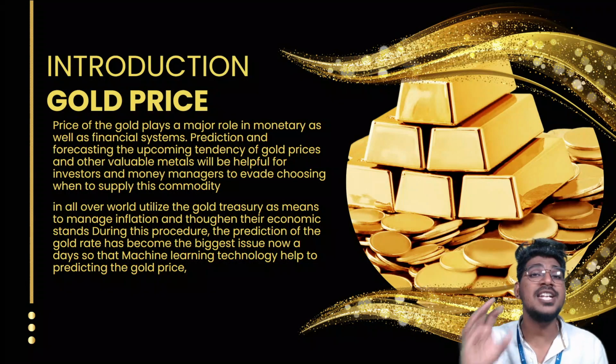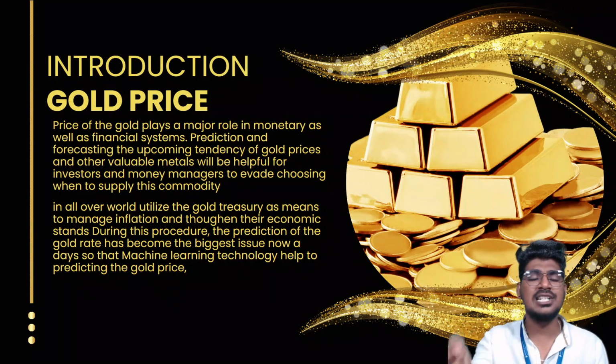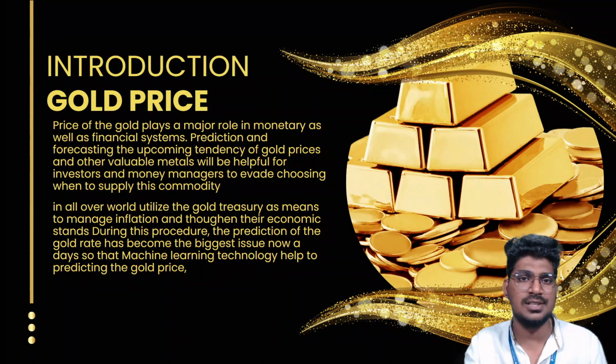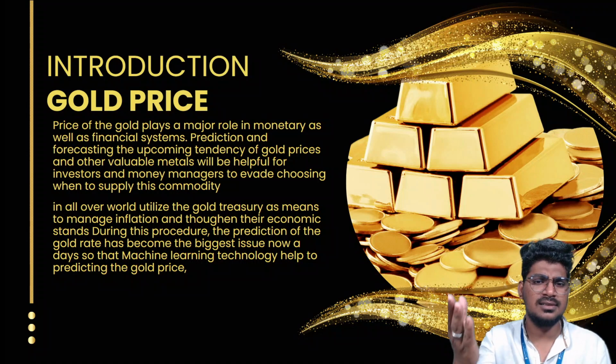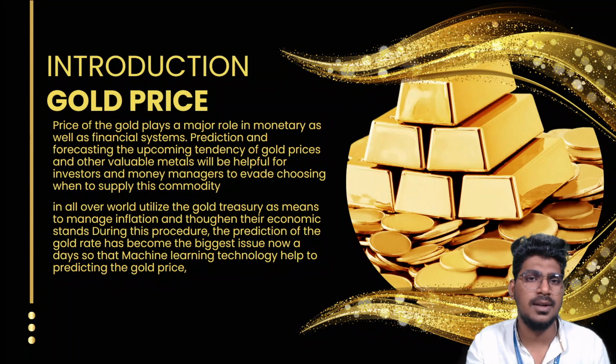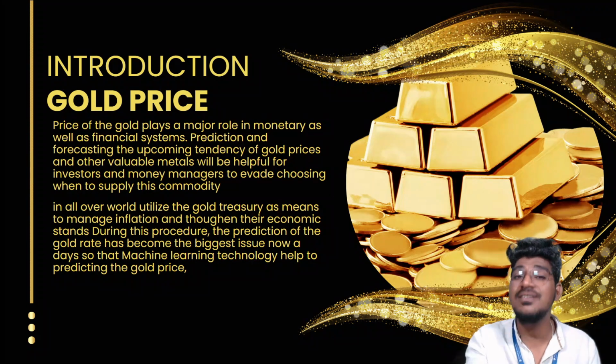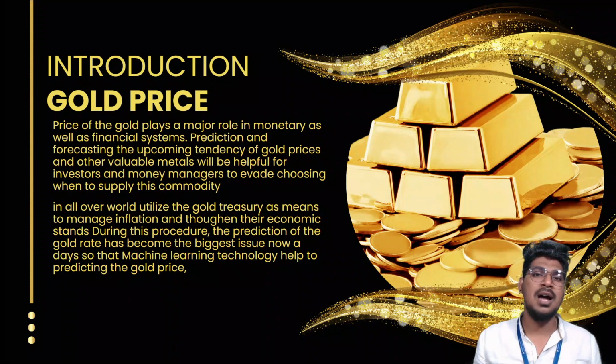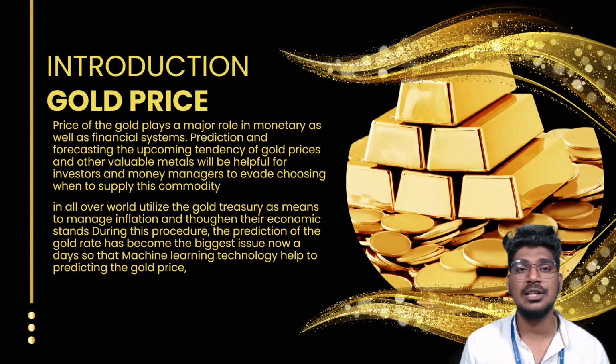So if initially we can predict that this kind of condition will be there for the different data features, then based on those features the computer will say yes, definitely it will become a 5% profit or a good percentage of profit. That time only you can invest, and the model will suggest that you can invest in gold right now.